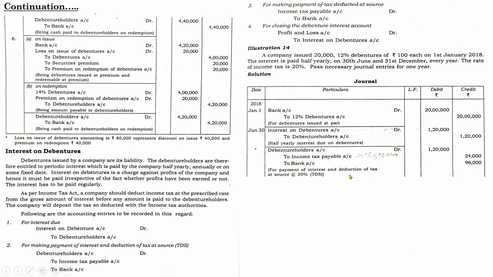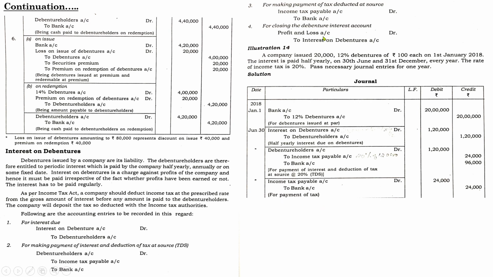Next one, this is the due entry. The company has to pay the tax. What is the tax amount? 24,000. What is the entry for the payment? Income tax payable account debit to bank. So the entry will be income tax payable account debit to bank. Date will be the same date. All these events happen on that half yearly date. So what is the amount of tax? It is mentioned in the previous entry, 24,000 for payment of tax.